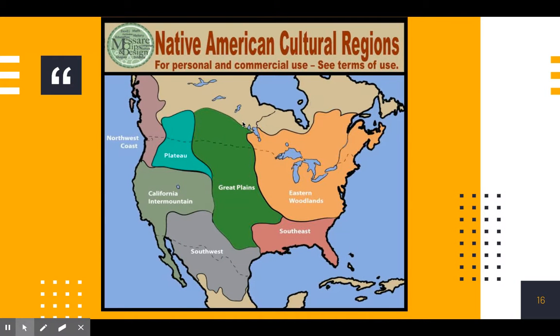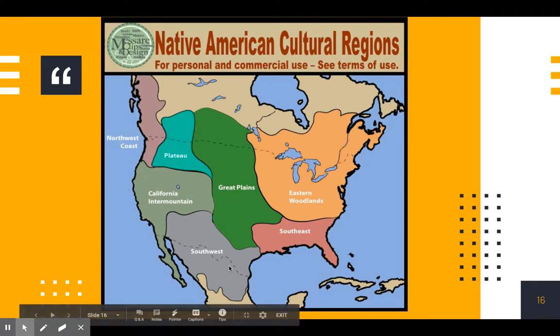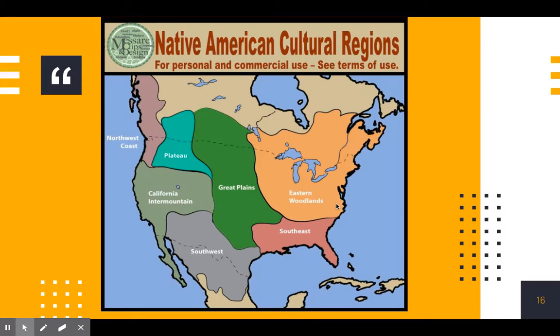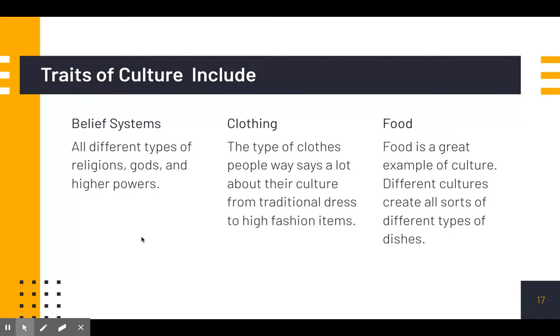Here are some different Native American cultural regions. Each of these areas shows the distinct groups of Native Americans that were similar. Eastern Woodland Indians, Great Plains, Southeast. We had a lot of Eastern Woodlands. That's where Ohio would be. Traits of culture also include belief systems, all different types of religions, gods and higher powers, things like that.